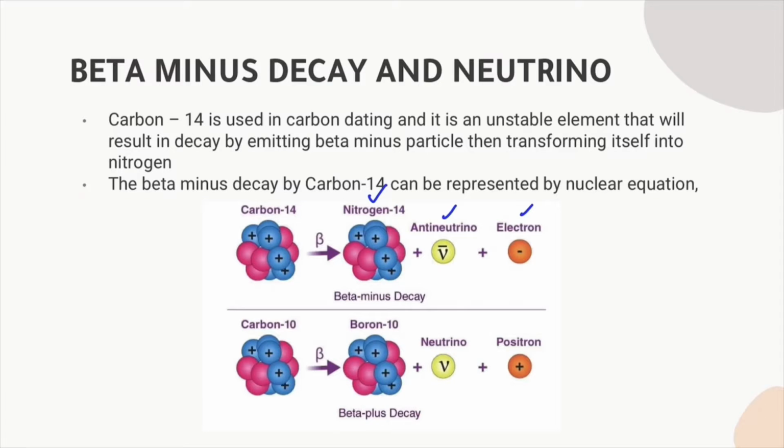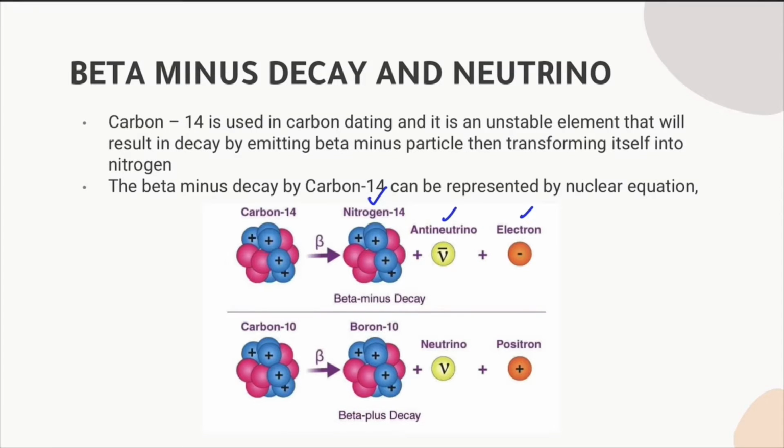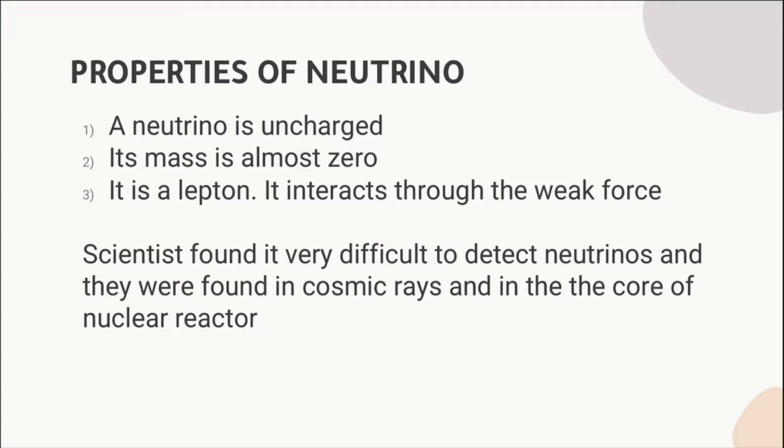Why is it an antineutrino and not a neutrino? This is because in decay, the lepton number is conserved, and to balance it, an antilepton must also be formed, which in this case is the antineutrino. The opposite of beta-minus is beta-plus decay. In this process, a neutrino is produced. These are some of the properties of neutrinos.